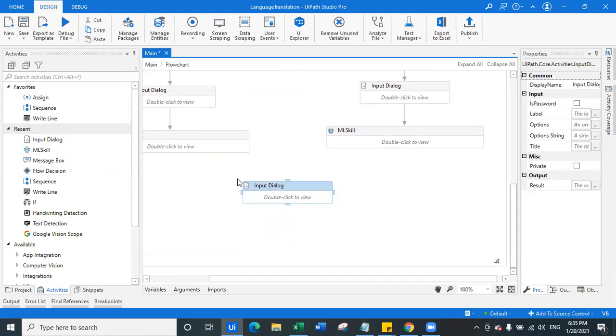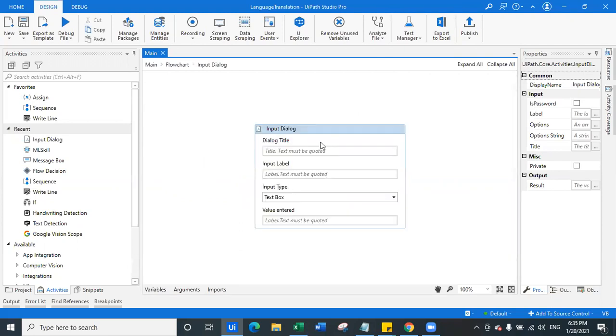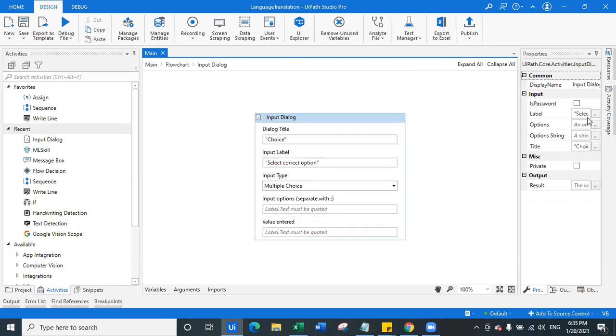Okay, which will connect it right here. We will connect this both. Okay, we will ask user choice. Select correct option. There's going to be a multiple choice option.